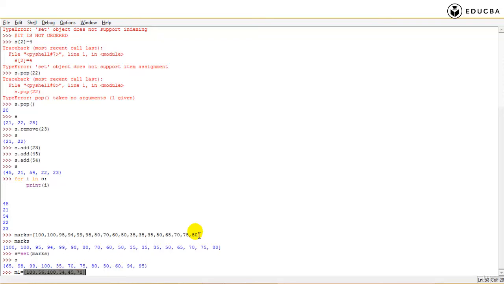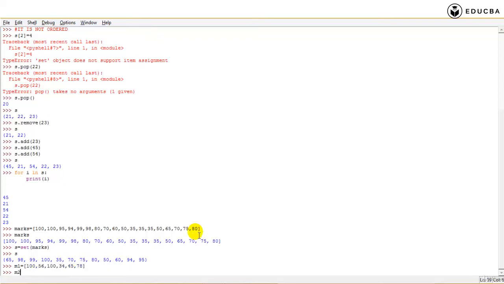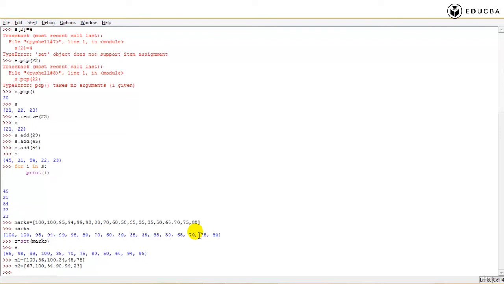And m2 is going to be equal to 67, 100, 34, 90, 99, 23, two lists. If I do set of m1 minus set of m2, what happened?